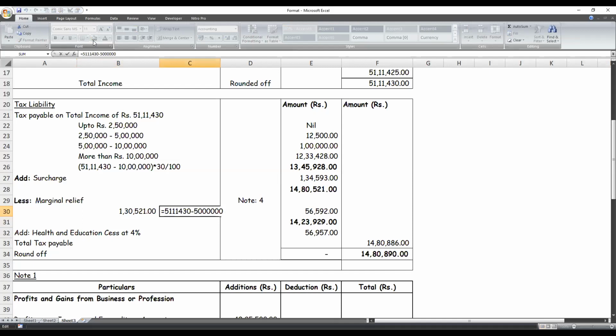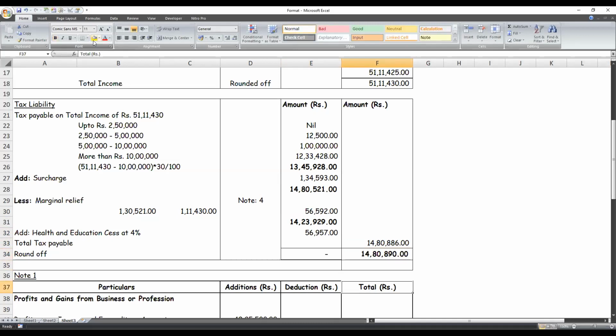So here this total income is 51 lakhs 11,430, whereas we have to subtract 50 lakhs. The difference between these two will form the marginal relief. And now we'll have to compute the amount: tax payable plus surcharge minus marginal relief. On this amount, cess at 4% will be calculated. Then round it off to the nearest 10. This is how tax payable will be computed.